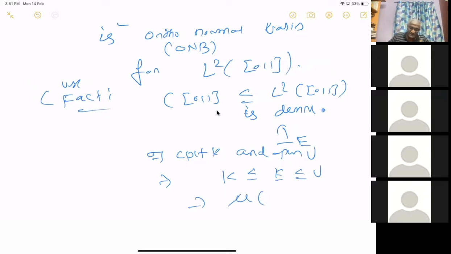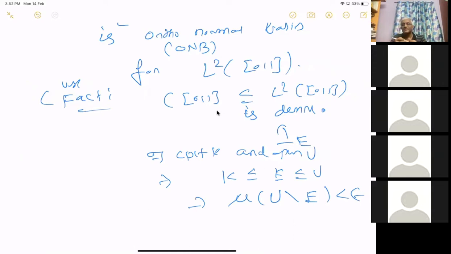For any compact set X, C(X) is dense in L2(X) for any finite measure. Here the Lebesgue measure is a finite measure. So the measure of the set difference U minus E is less than epsilon. For every epsilon, given any measurable set E, you can find a K and a U satisfying this condition. This is what is called regularity.